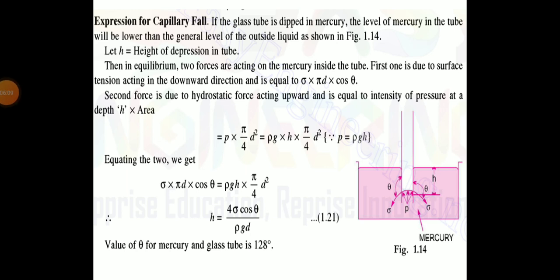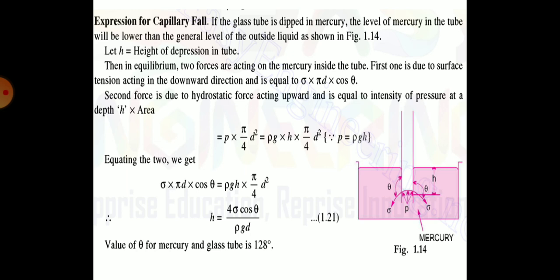Then in equilibrium, two forces are acting on the mercury inside the tube. The first is due to surface tension acting in downward direction, and this force is equal to sigma into pi d into cos theta. The second force is the hydrostatic force acting upward and is equal to intensity of pressure at depth h into area.